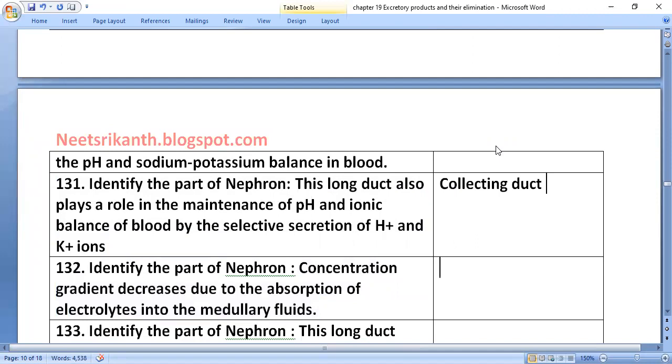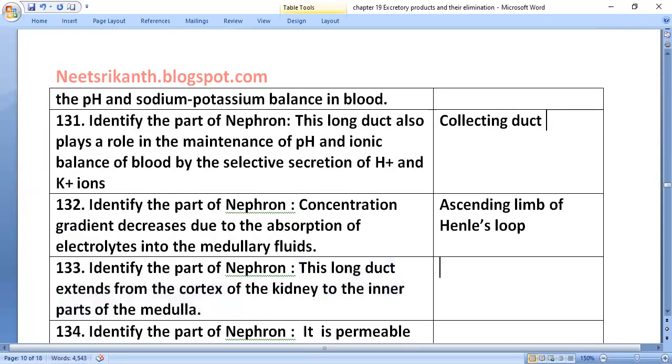Identify the part of the nephron. Concentration gradient decreases due to the absorption of electrolytes into the medullary fluid. That is the ascending limb of Henle's loop. Identify the part of the nephron. This long duct extends from the cortex of the kidney to the inner parts of the medulla. That is the collecting duct.